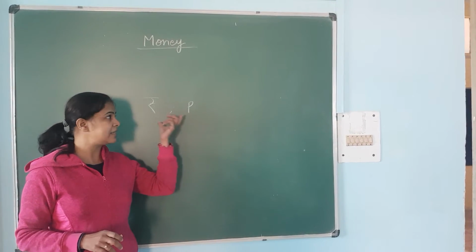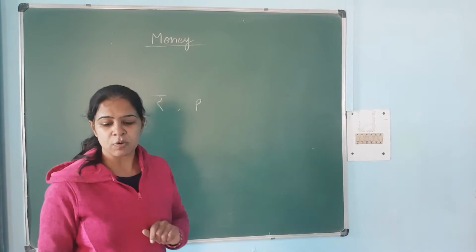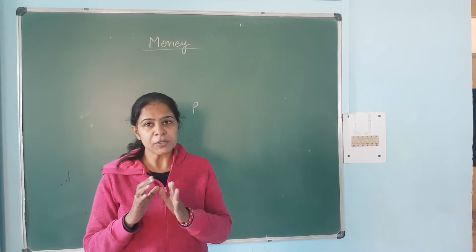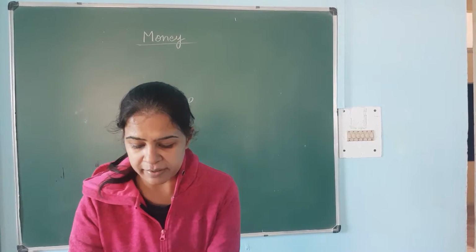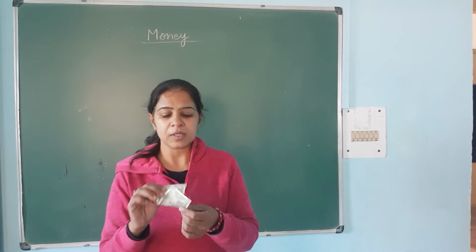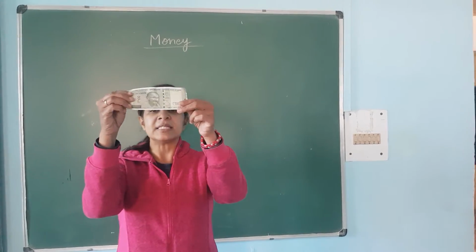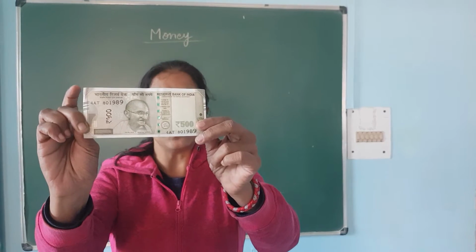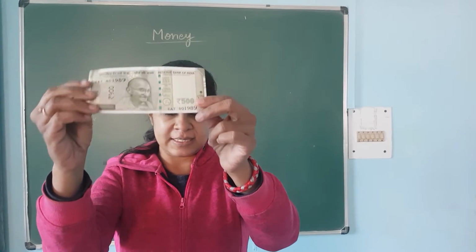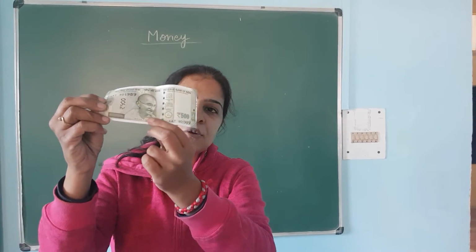But before all these things, I just wanted to show you the real notes and some coins also. See children, I have this note. You all can see this is the 500 rupee note.